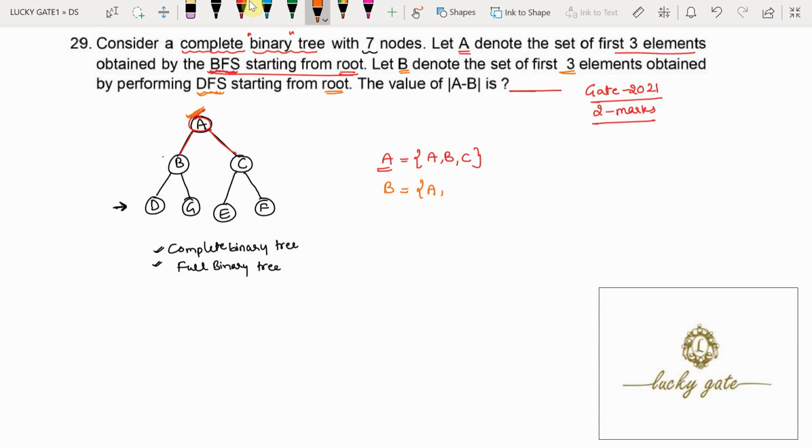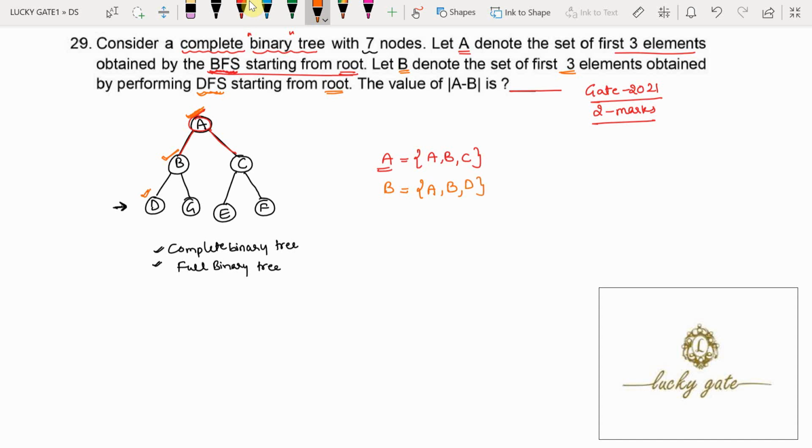When you are performing a depth first search, we have to visit its adjacent node. So A's adjacent nodes are B and C. If you take B as an adjacent node, then visit B. Then before you visit C, you have to check what are the adjacent nodes of B. Adjacent nodes of B are D and G. So it has to visit its adjacent node, let us say D. And how many elements do we have to consider?